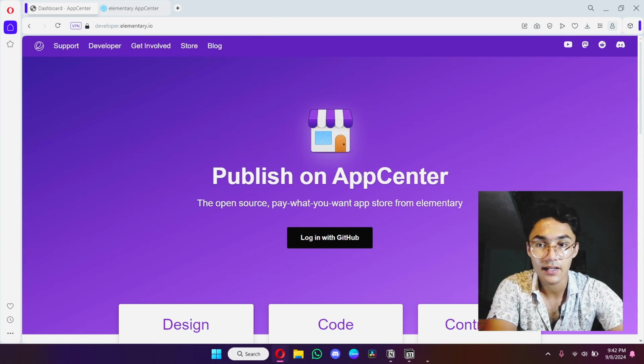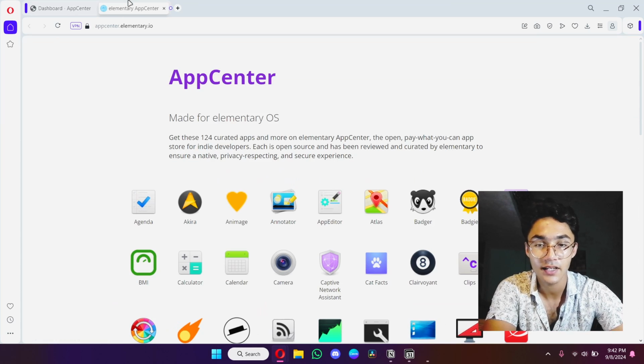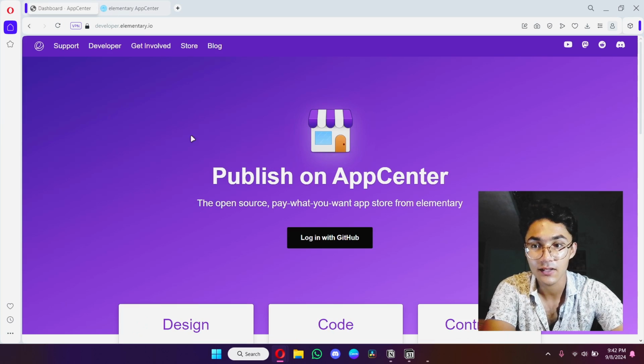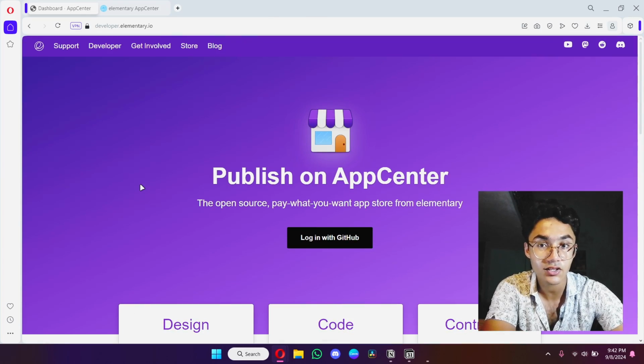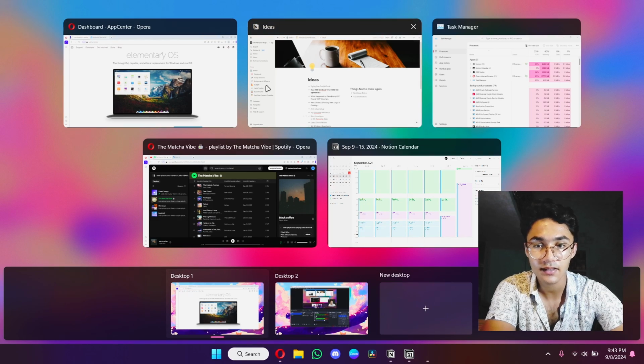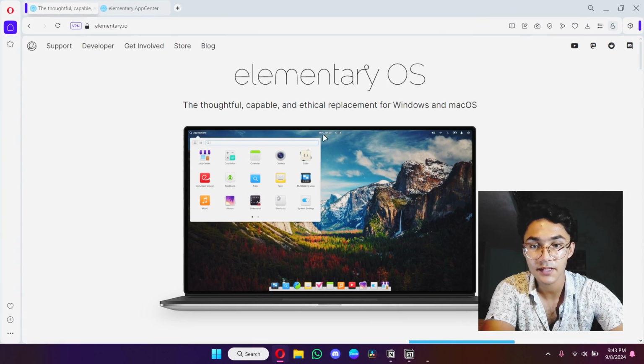All in all, on Linux, most of the stuff is literally free, and the ones which are not can be made free if you know stuff. Like on Windows, you can do stuff like hack mods and get into PC, all that stuff. But on Linux, you don't need that. Most of the stuff can be downloaded and installed right away with just one command line. And that is why I think that ElementaryOS is pretty nice.